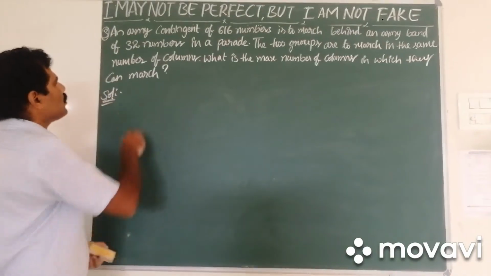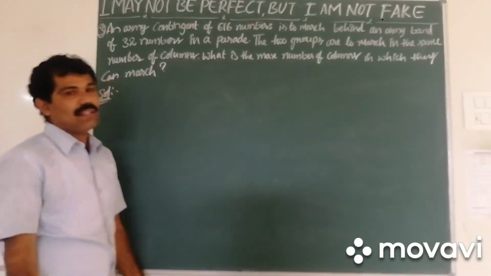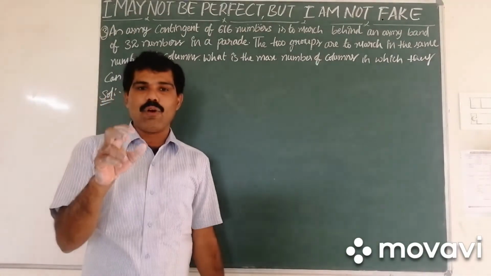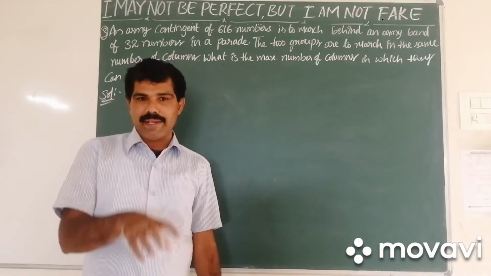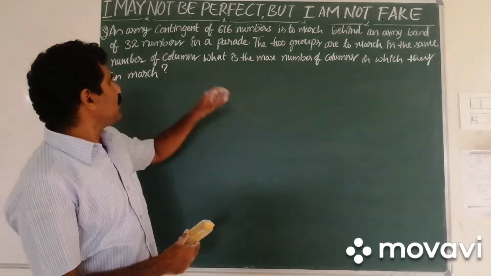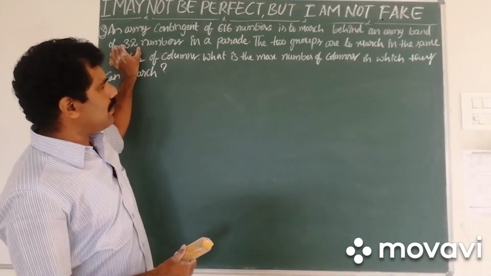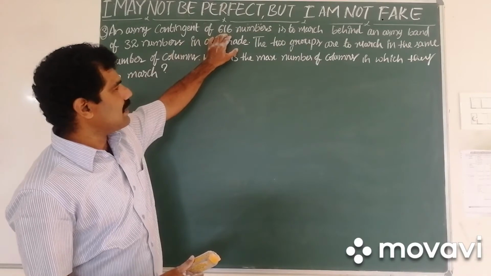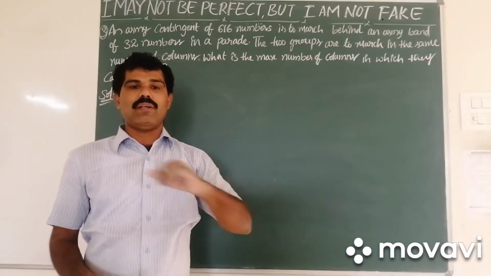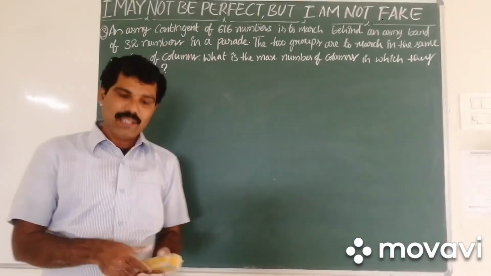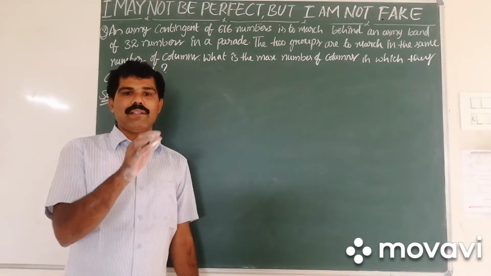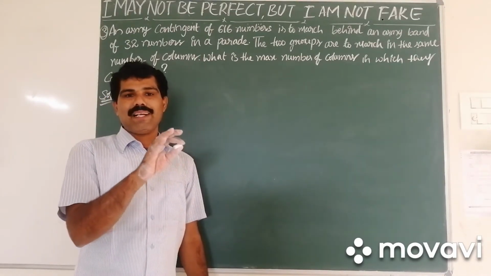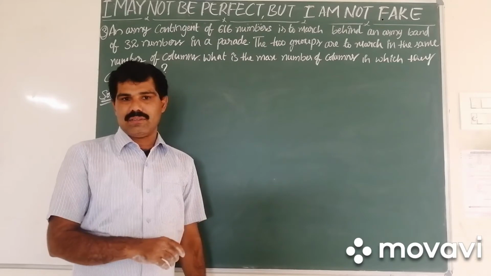So of these two values, 32 and 616, if you find the highest common factor, that is the maximum number of columns to be made so that the 32-member army band and the 616 members can march one behind the other. So now what we have to do? By using Euclid's division algorithm, we have to find the HCF, that is the maximum number of columns.